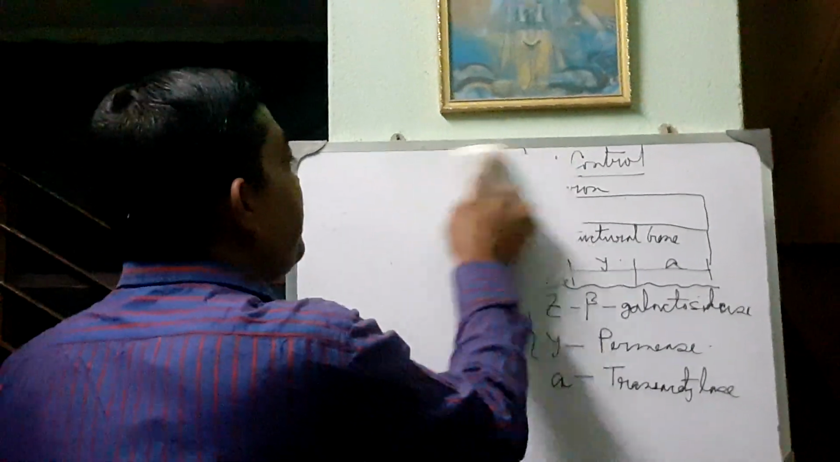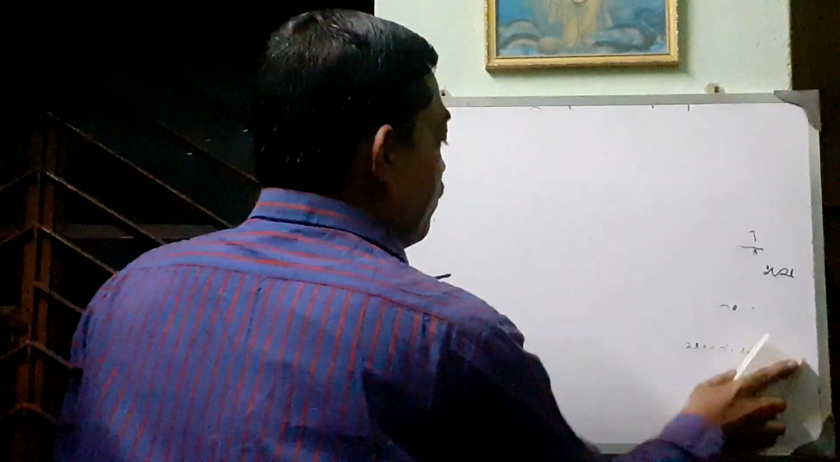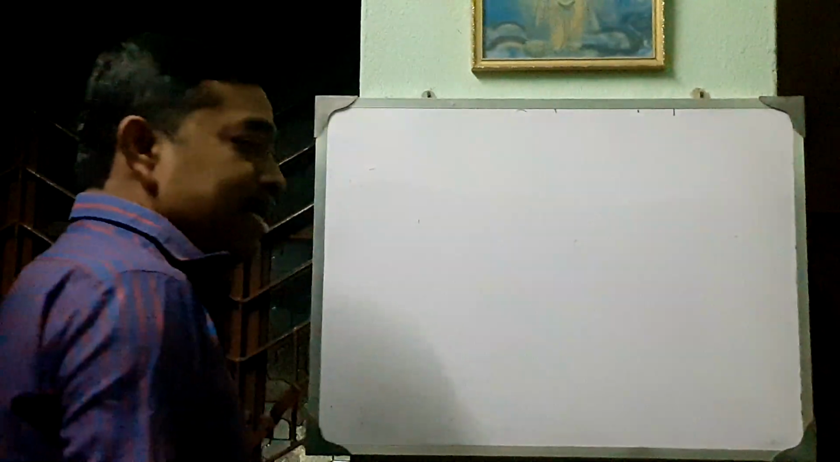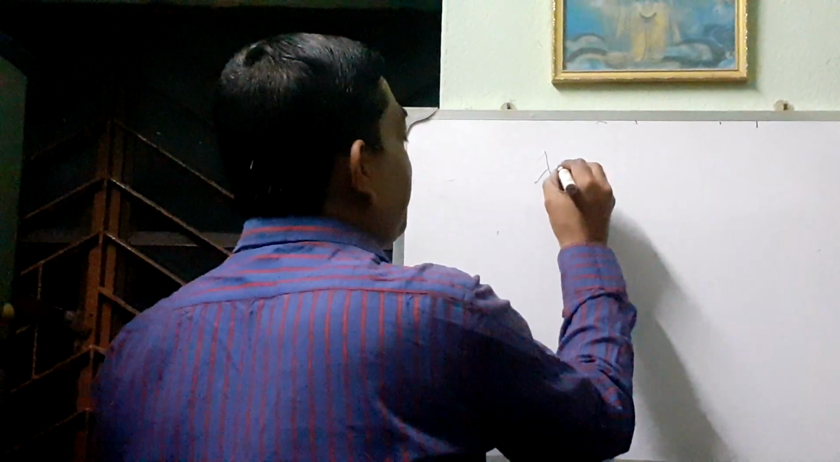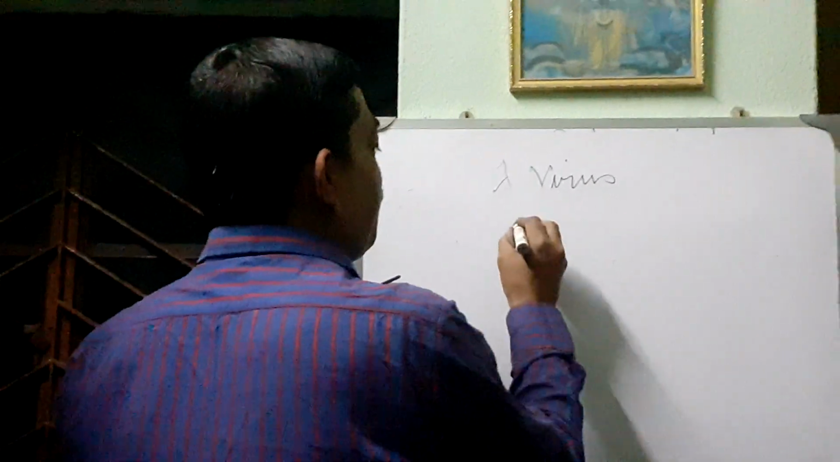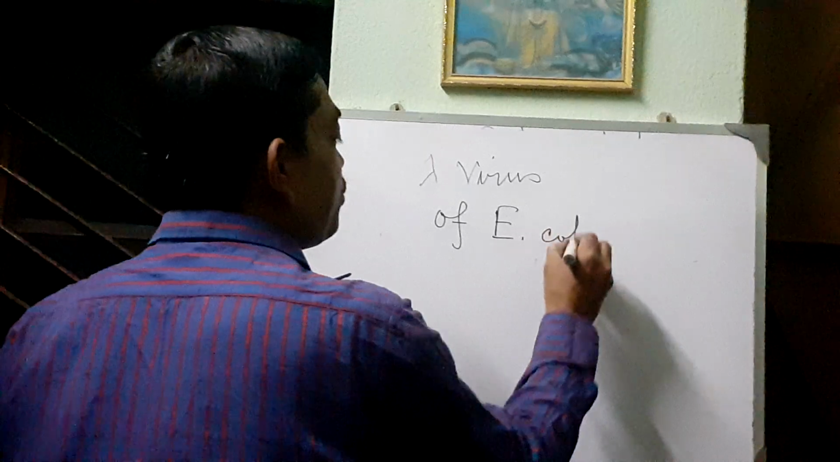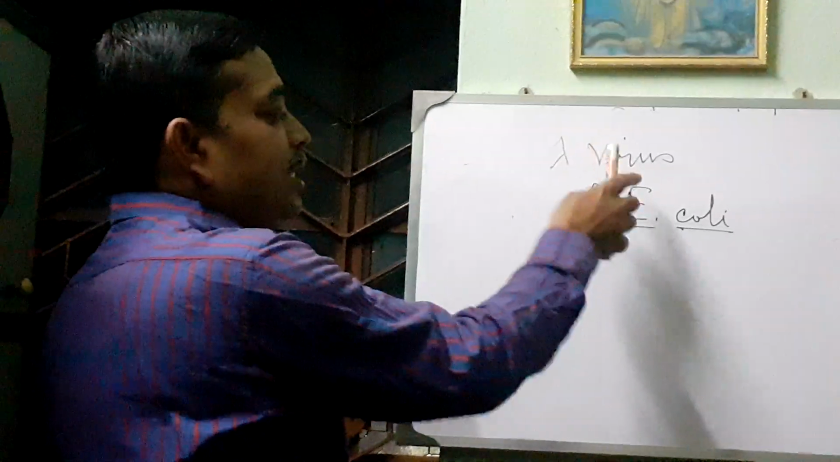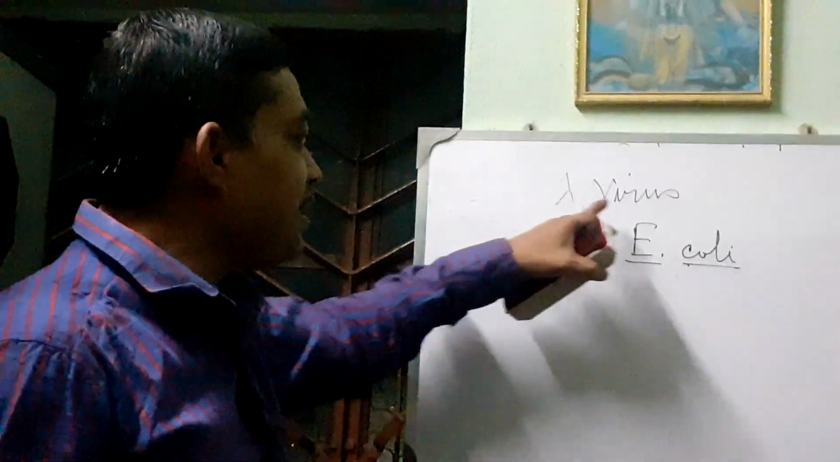Same things will happen in case of a virus. I am telling about a virus like the lambda virus, which is a bacteriophage. It is called a bacteriophage, the lambda virus of the E. coli cell. Bacteriophage means those viruses will eat the bacteria. Generally, this lambda virus will eat the E. coli, kill the E. coli. That's why it is called a phage.